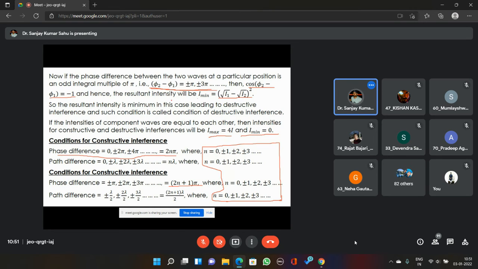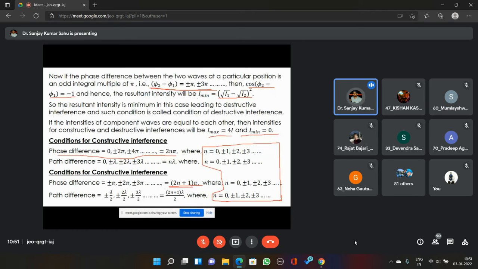So in order to make a generalized condition that is easier to remember: when the phase difference is an even integral multiple of pi, 2n pi, when you multiply 2 with a natural number you get an even number, then you get constructive interference. And if it is an odd integral multiple of pi, (2n plus 1) pi, then you get destructive interference.